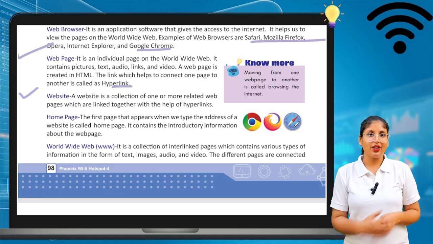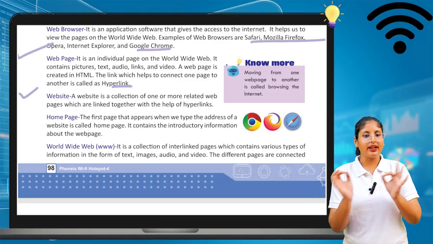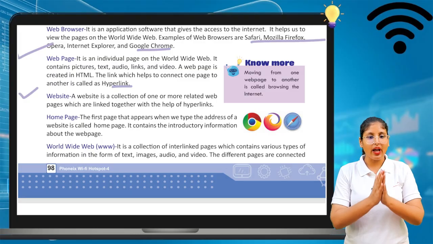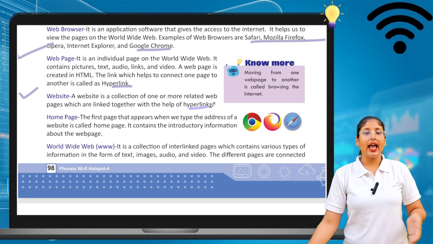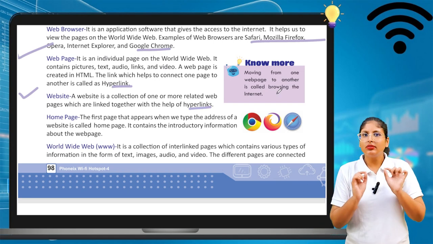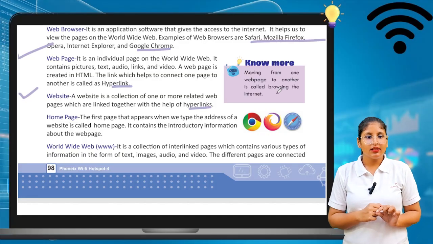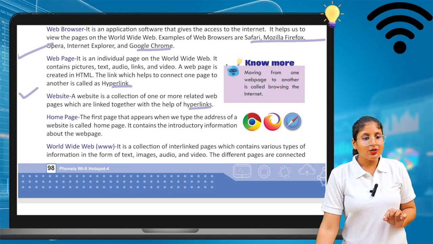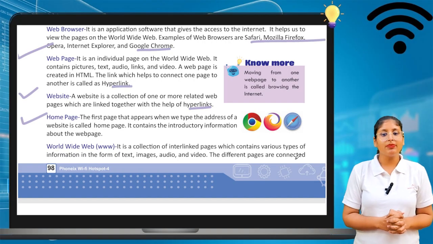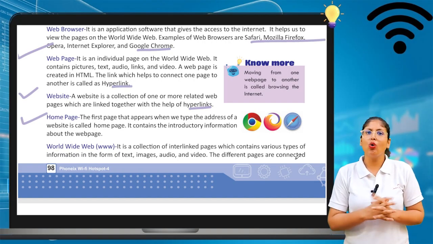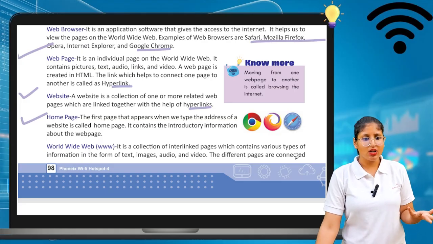Website is also there. A website is a collection of one or more related web pages which are linked together with the help of hyperlink. Home page is also there. The first page that appears when we type the address of our website is known as home page. It contains the introductory information about the website.